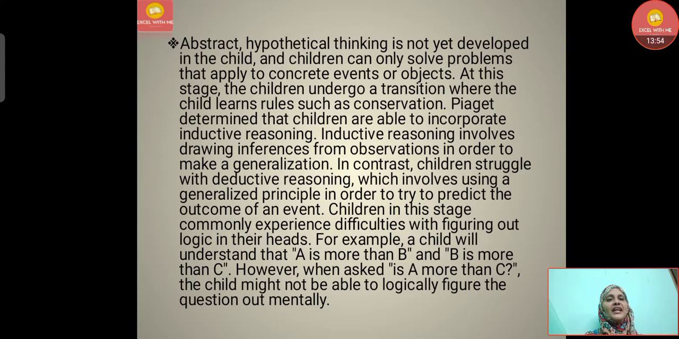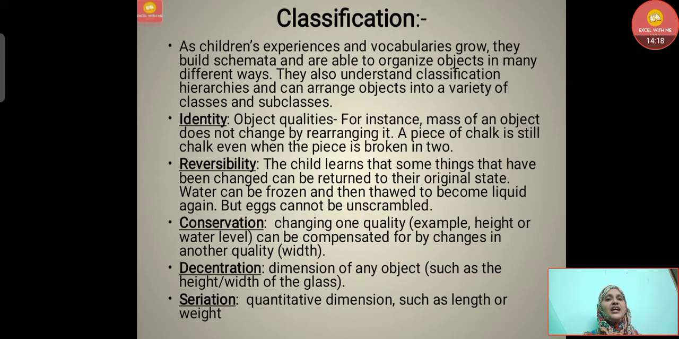Children in this stage commonly experience difficulties with figuring out logic in their heads. For example, a child will understand that A is more than B and B is more than C. However, when asked, is A more than C, the child might not be able to logically figure the question out mentally. Then classification. As a child's experiences and vocabulary grow, they build schemata and are able to organize objects in many different ways. They also understand classification, hierarchies, and can arrange objects into a variety of classes and subclasses.